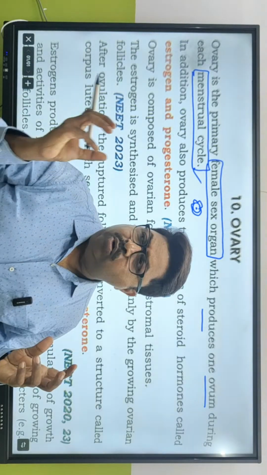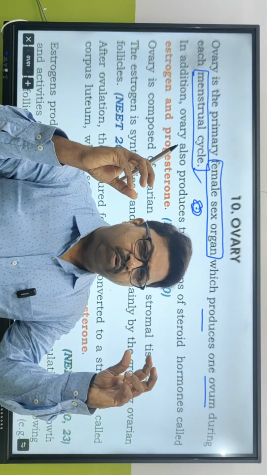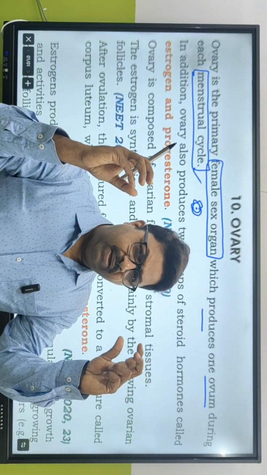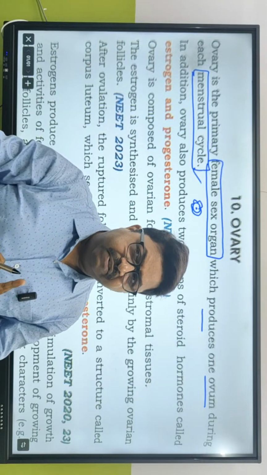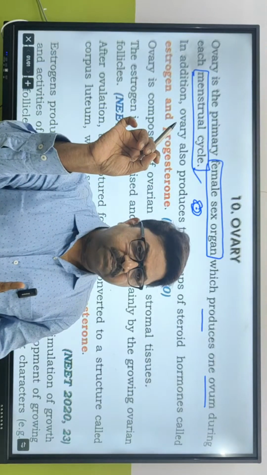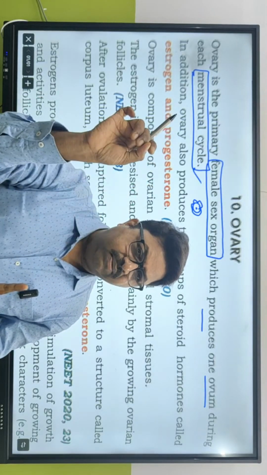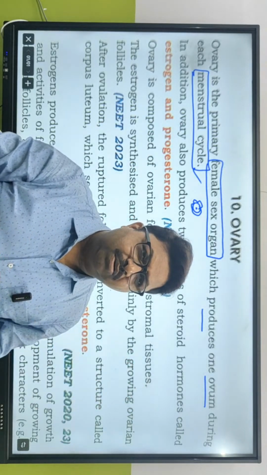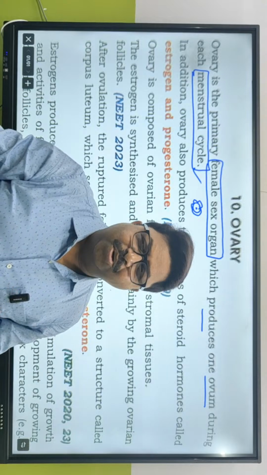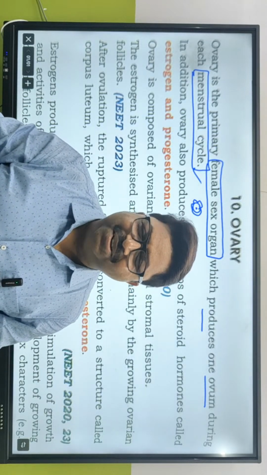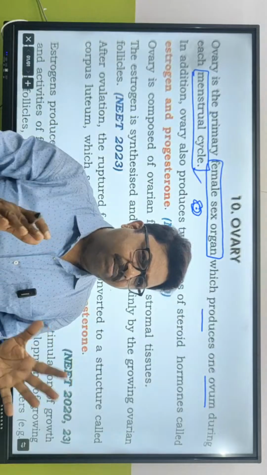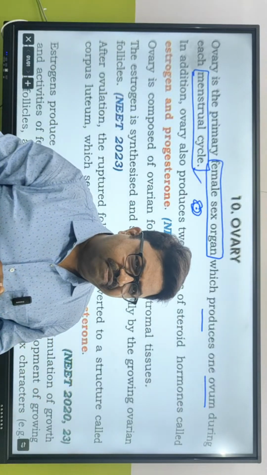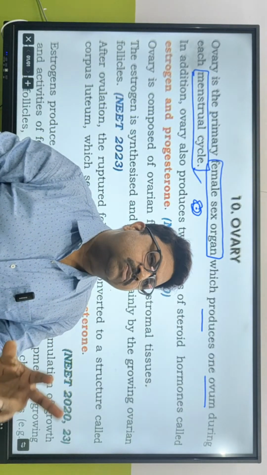What is dizygotic? From one ovary an ovum comes to the fallopian tube, and from the other ovary another ovum comes. Different types of sperms reach here and here, one makes Ram and the other makes Shyam. Very good. So Ram and Shyam look completely different, and that is why they are called dizygotic twins.